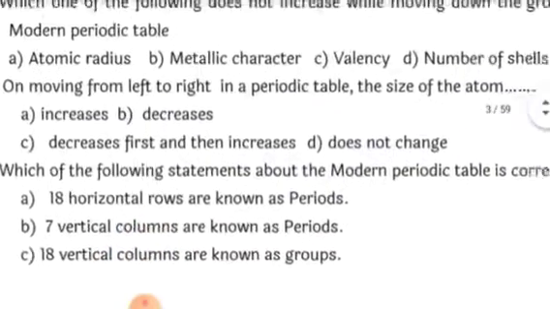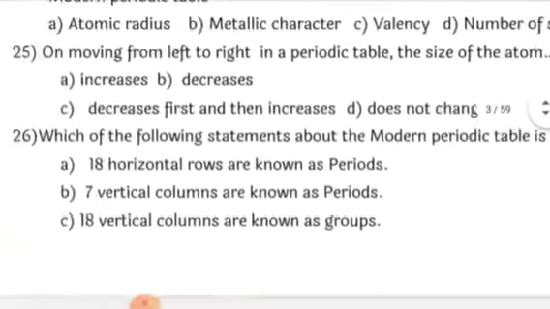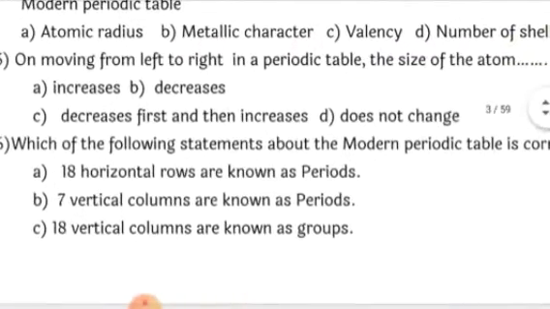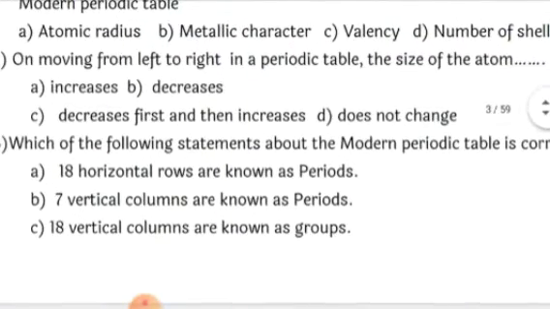Next one, on moving from left to right in a periodic table, the size of the atom goes on decreasing. It's because as the number of electrons goes on increasing in the outermost shell within the same period, there is a greater pull by the nucleus. As the number of electrons increases, the pull from the nucleus also increases, and therefore the size of the atom goes on decreasing.